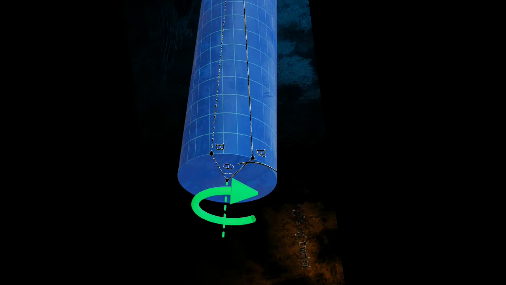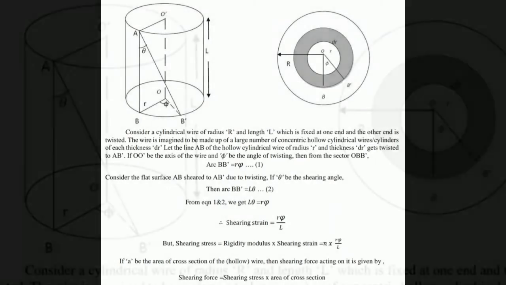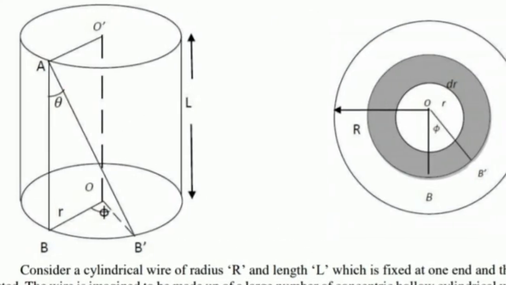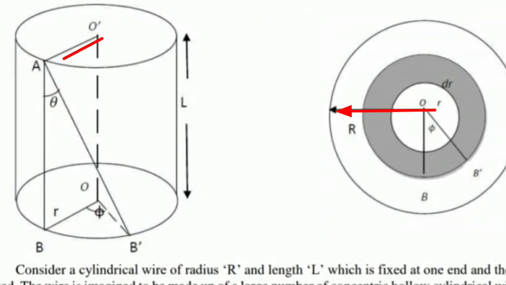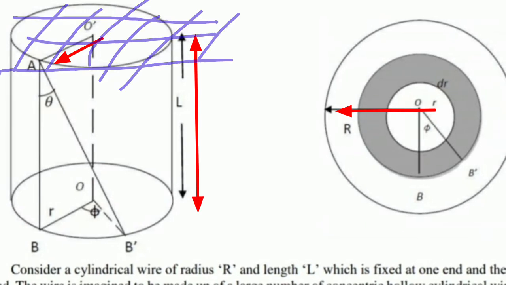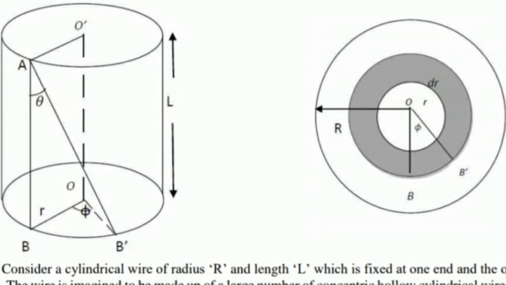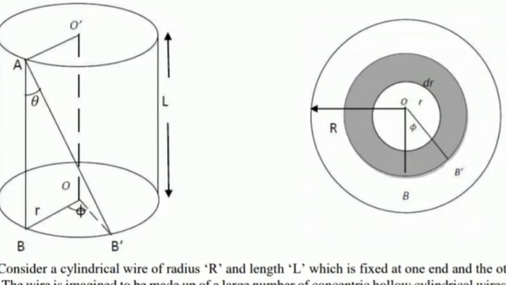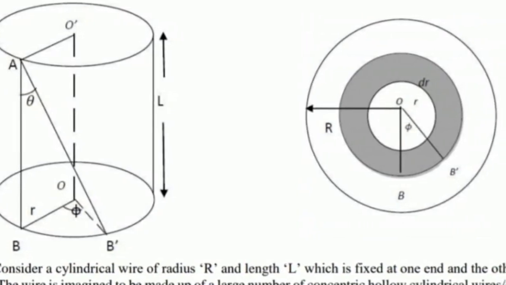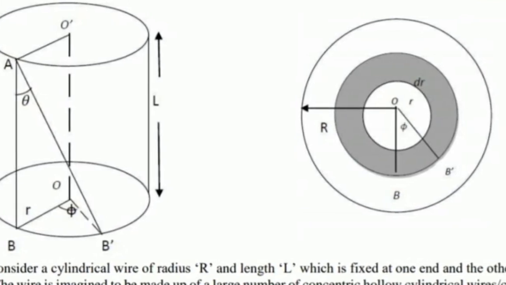We will study the same with the help of the diagram. Let us see the diagram first. Let us consider a cylindrical wire with a radius r and length L, which is fixed at one end and the other end is twisted. The wire is made up of a large number of concentric hollow cylindrical wires.